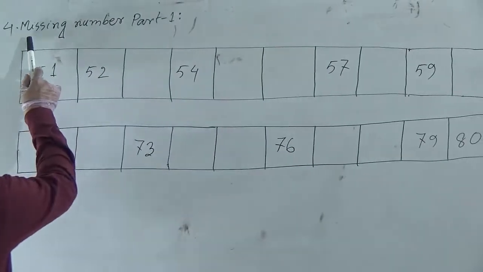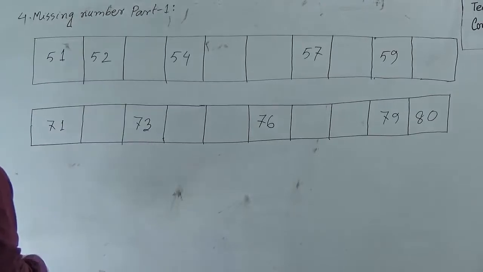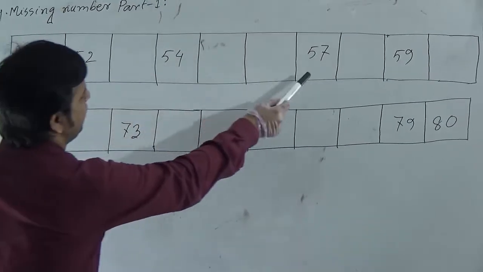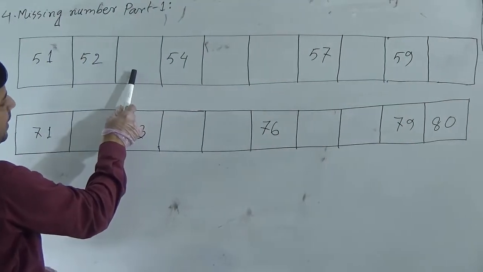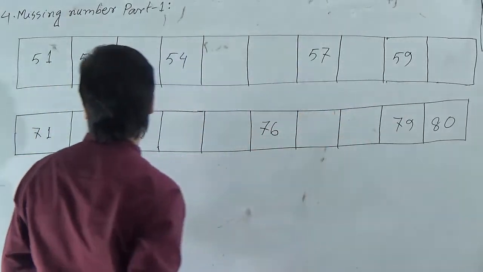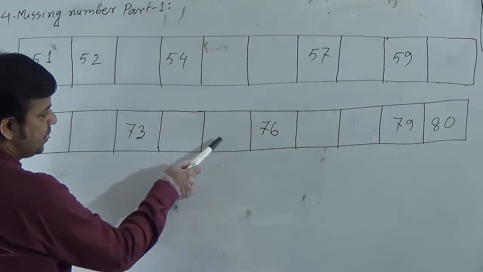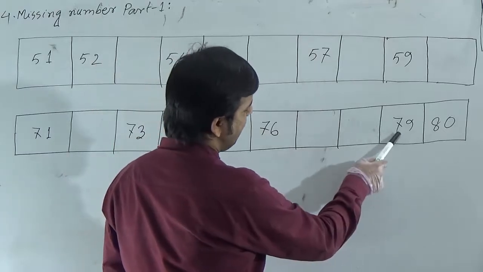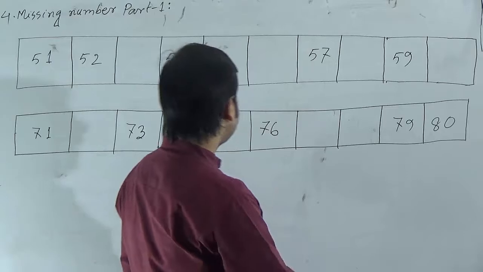Our today's topic is missing number part 1. In this part, I have written some numbers 51, 52, 54, 57, 59, and here are some gaps. Here is a gap, here are two gaps, here is another gap, and here is a gap. Here is a number 71, here is a gap, 73, here are two gaps, here is a number 76, here are two gaps, then here is another number 79, and last number is 80.